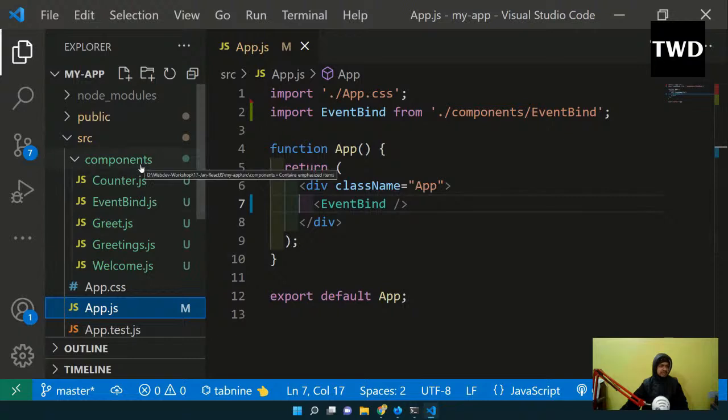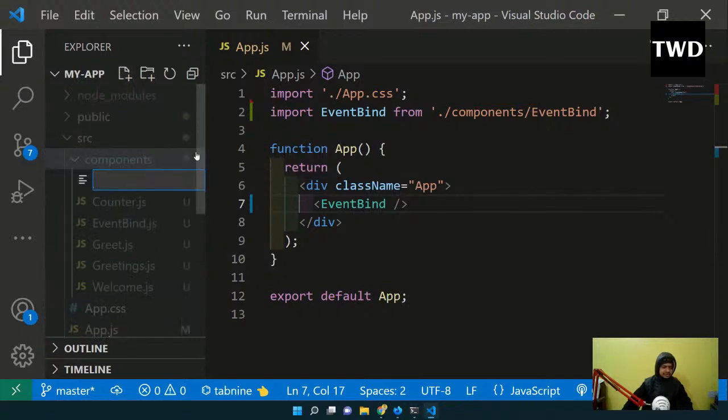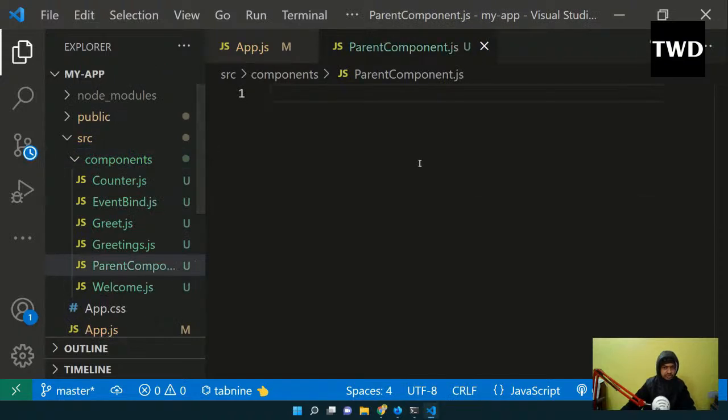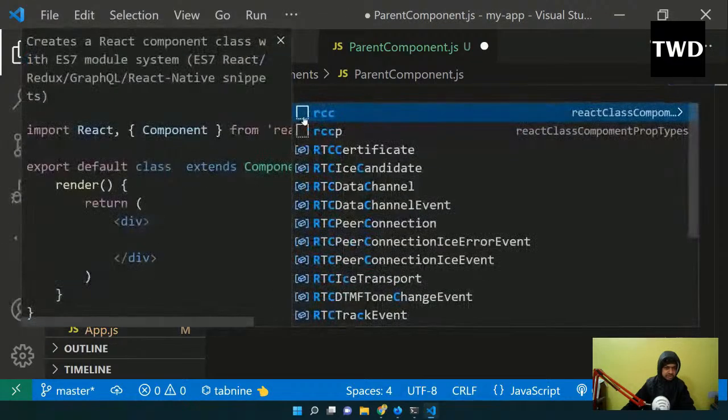Here in the component I'll create a parent component.js file, and here rcc.